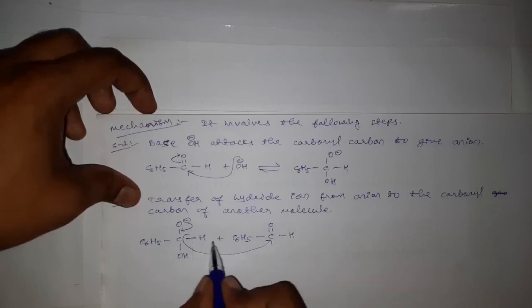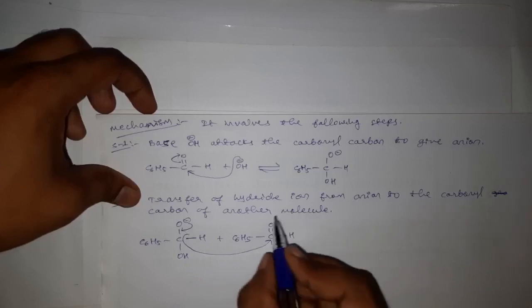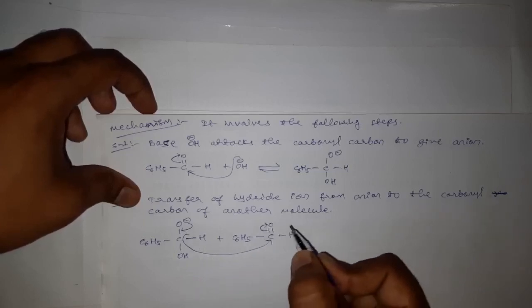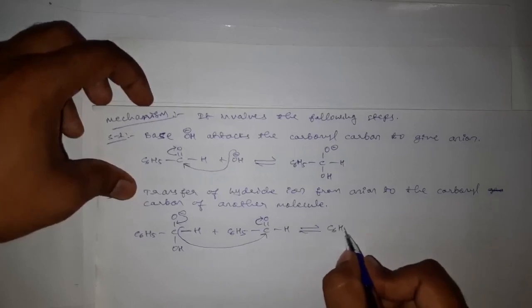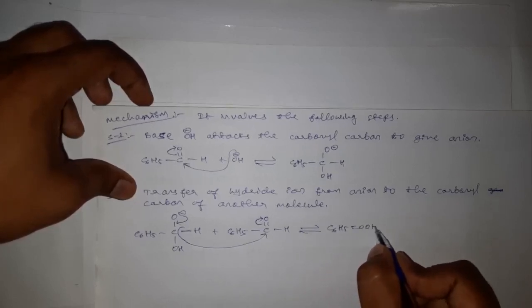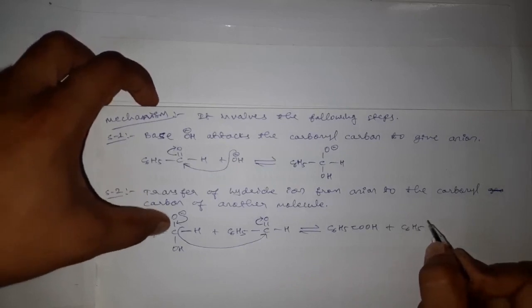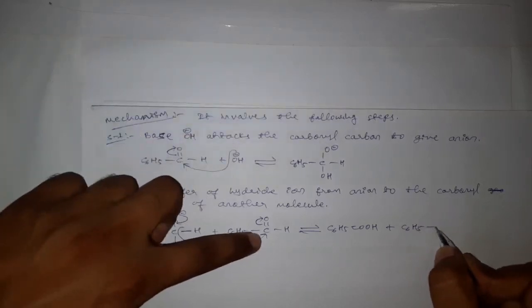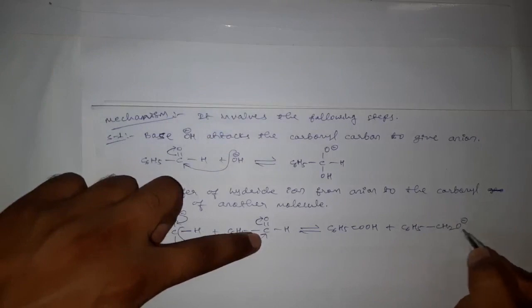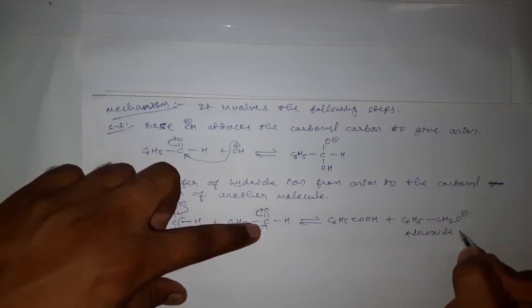That is called the hydride shift. The H minus ion comes out, and the pi bond electrons move towards oxygen, and here we get C6H5COOH plus C6H5CH2O minus. This is called the alkoxide ion.